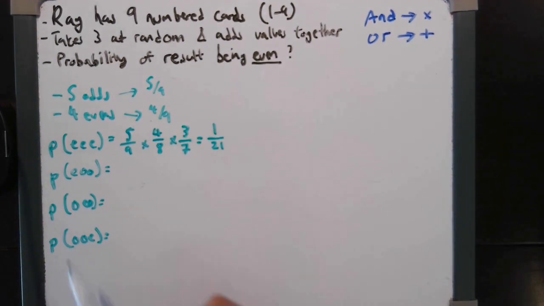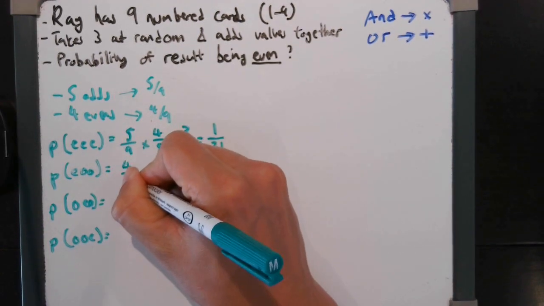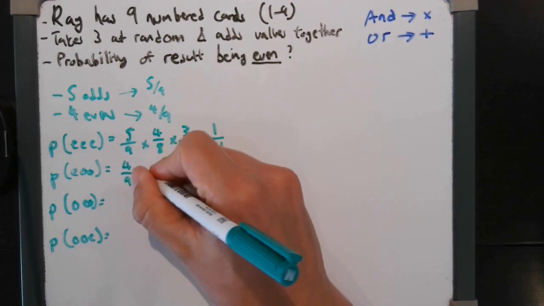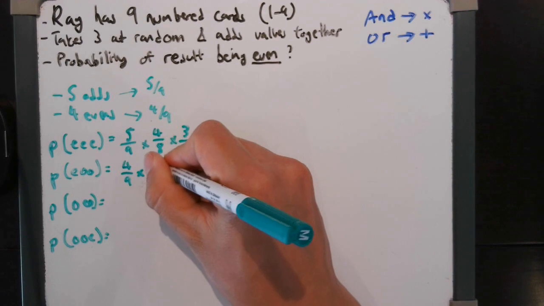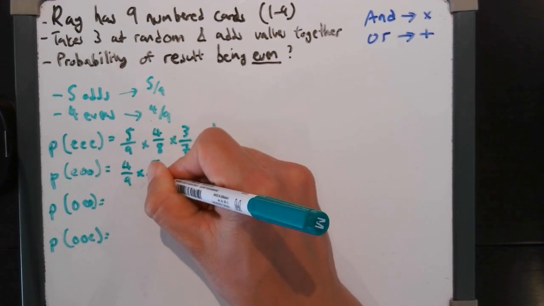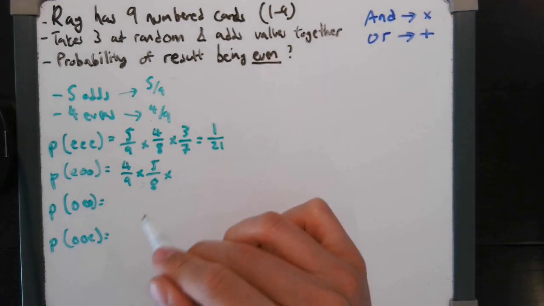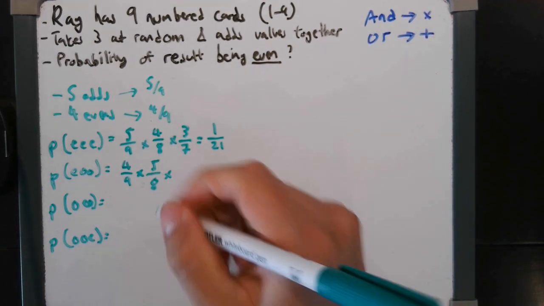Okay, so probability of EOO, so even, odd, odd. We're starting with an even, so it's 4 out of 9 as a start. Now, how many odds are there? We haven't lost any odds, so it's still 5 odds, but we lost one from the total. So it's 5 over 8.